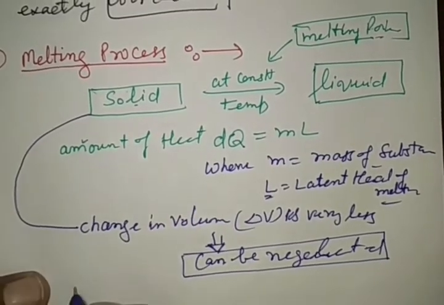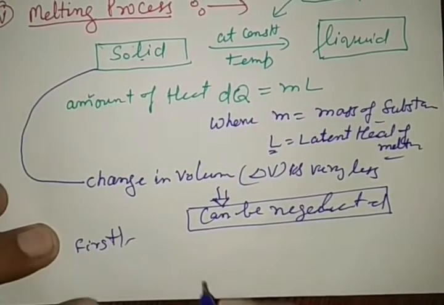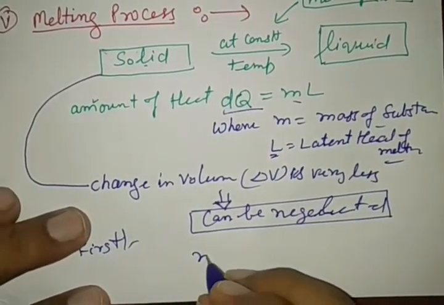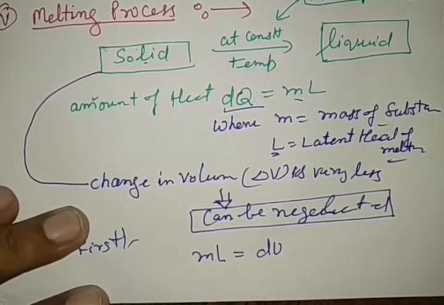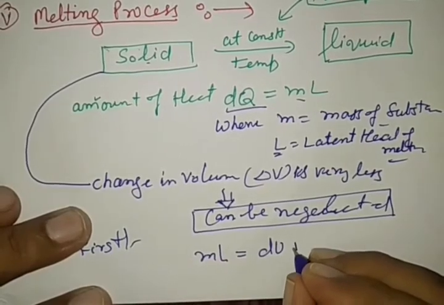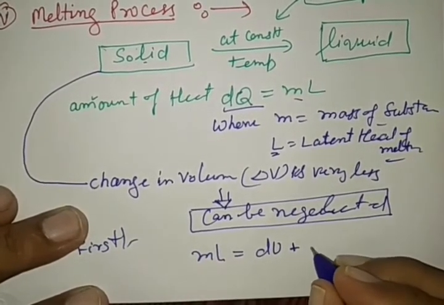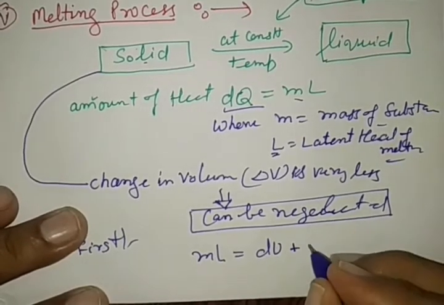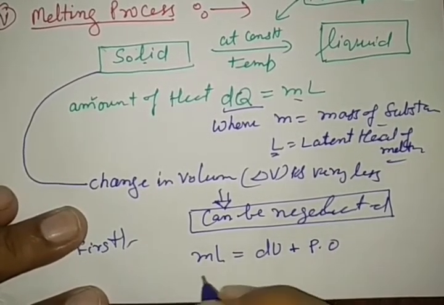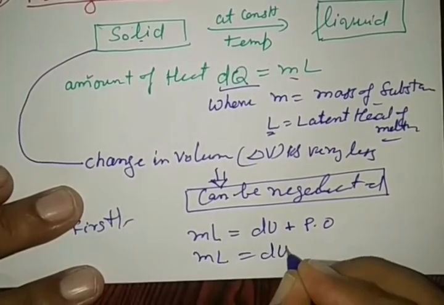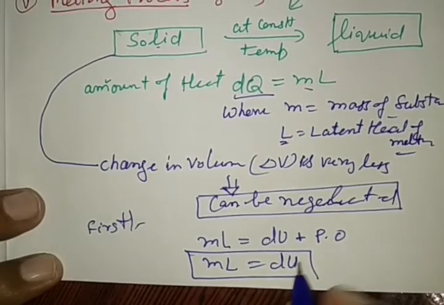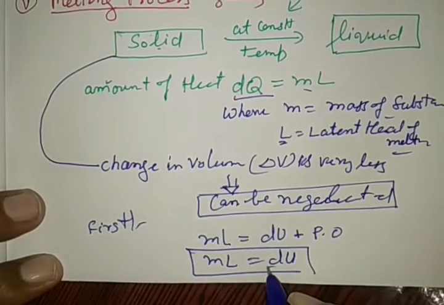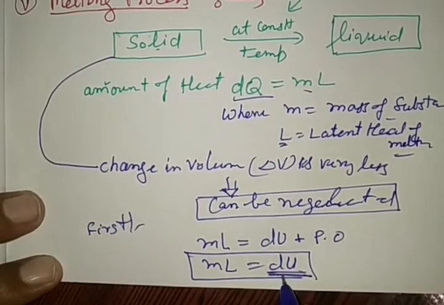Hence, first law of thermodynamics, dq is m into latent heat is equal to du plus, no change in volume, so no work done. P into dv is 0. This implies that mL is equal to du. So here in this process of melting, the heat energy required to change internal energy is equal to mass into latent heat.